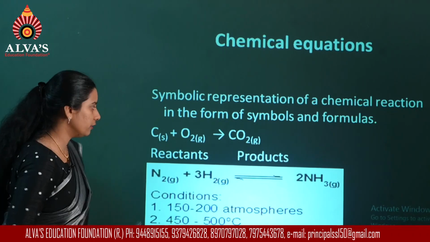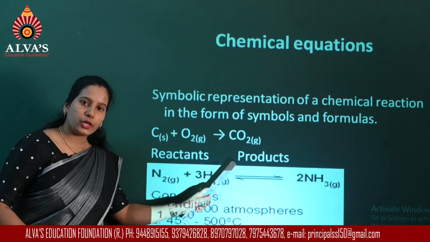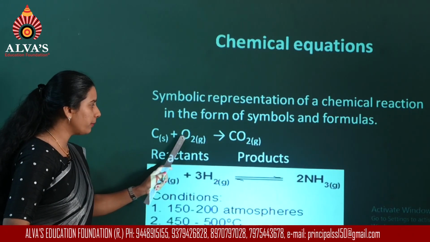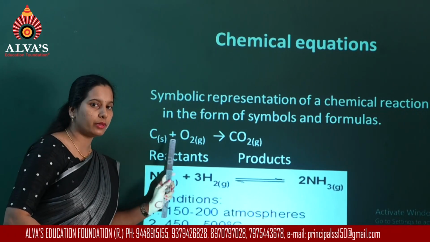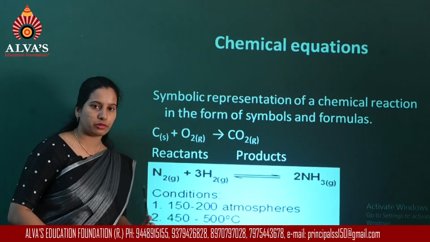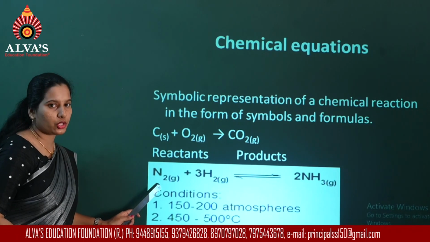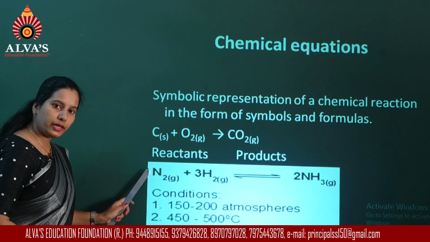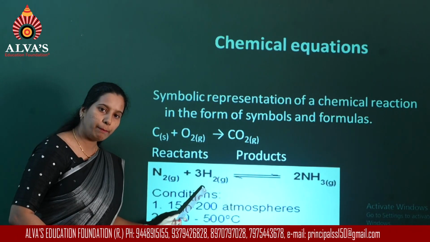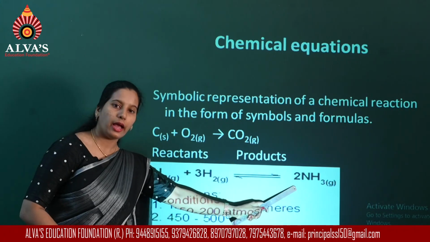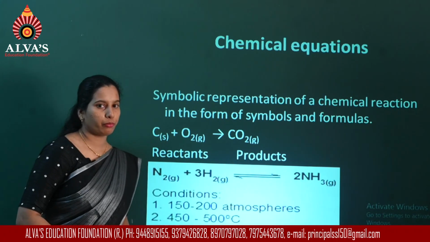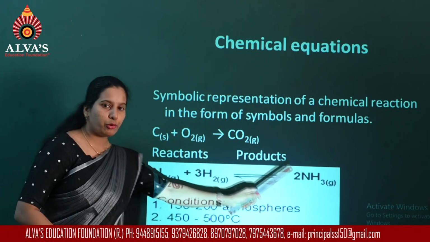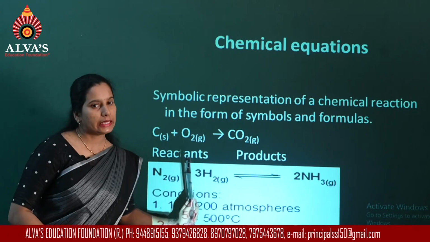You can observe in the first equation there are no numbers written beside the symbols of elements or the compounds, whereas in the second equation there is no number near nitrogen, but you have a number near hydrogen and the ammonia molecule. So when you have to write these numbers, what are they?